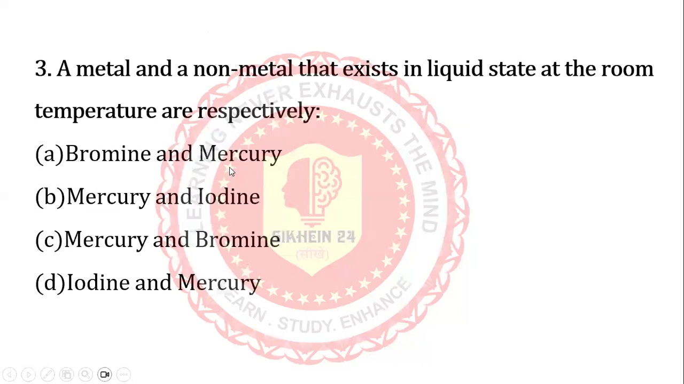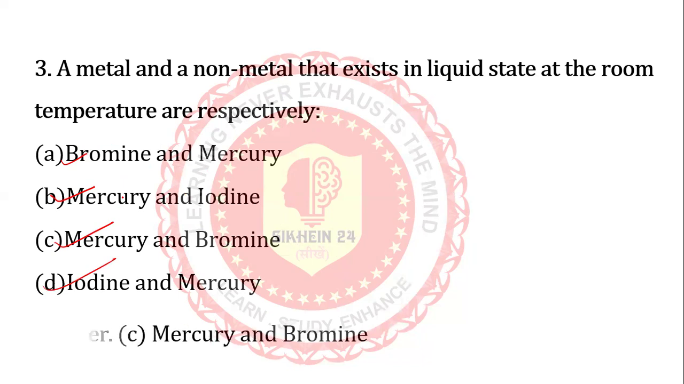Next question on your screen. A metal and a non-metal that exist in a liquid state at room temperature are respectively: A. bromine and mercury, B. mercury and iodine, C. mercury and bromine, D. iodine and mercury. Let's see. Mercury and bromine. C is the correct answer. Next question.